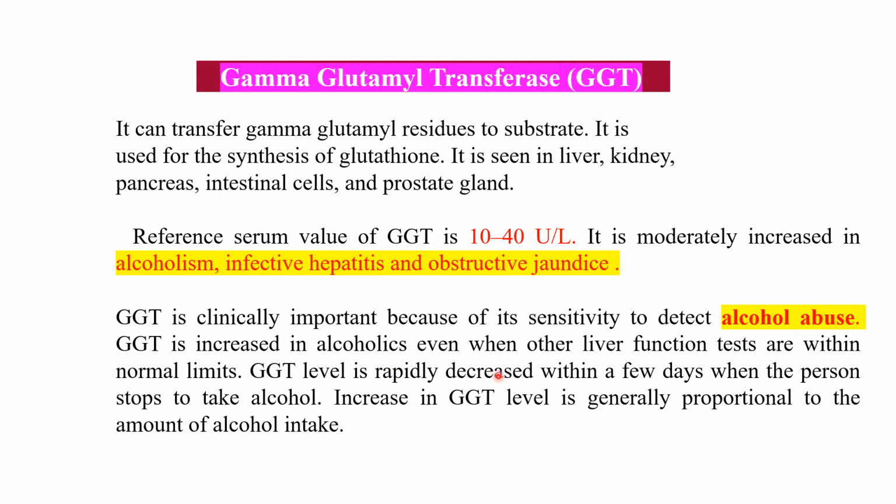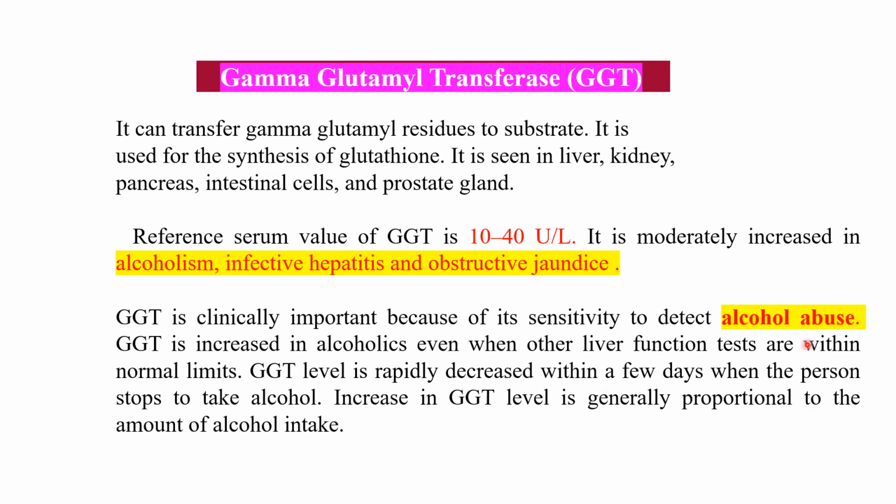GGT is increased in alcoholics even when other liver function tests are within normal limits. GGT level is rapidly decreased within a few days when the person stops taking alcohol. Increase in GGT level is generally proportional to the amount of alcohol intake. So if we want to find out whether this person is taking alcohol or not, we can measure the GGT level in the blood.